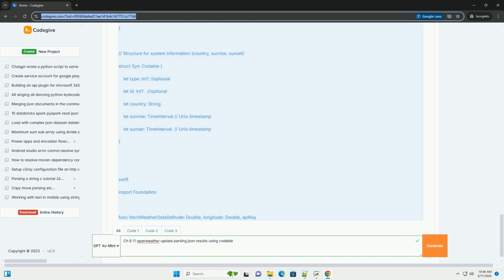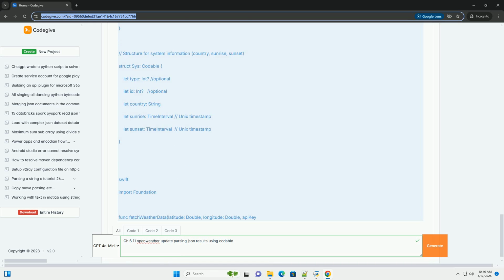4. Latitude, longitude, API key. Replace the placeholder values with your desired latitude, longitude, and API key. 5. Call fetchWeatherData. Call the function we defined earlier. 6. Handle the result. Check for an error.